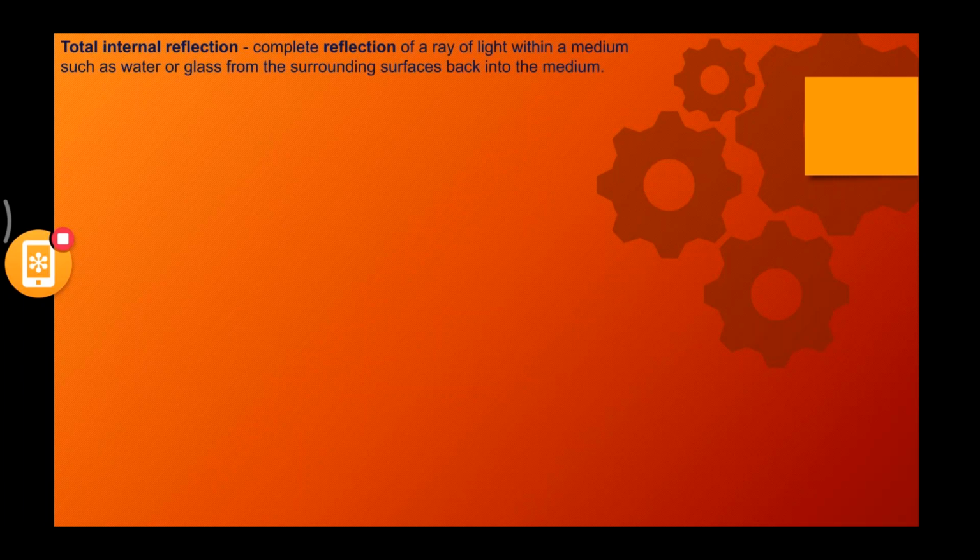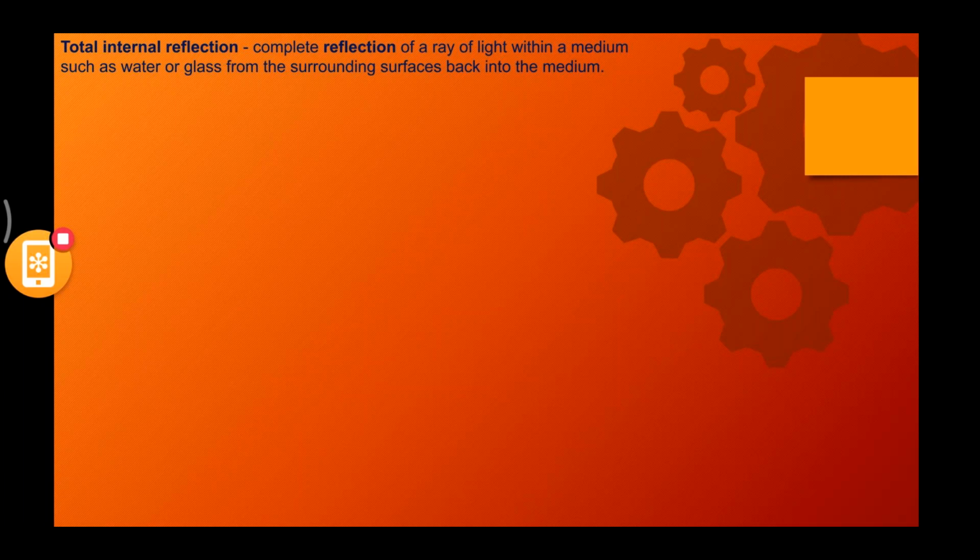Total internal reflection. Now we all know what is reflection. You should also be knowing what is total internal reflection. Complete reflection of a ray of light within a medium such as water or glass from the surrounding surfaces back into the medium. The same example of the ball that is being passed from A to B is actually a good example of total internal reflection. But again, it is different from the normal reflection.